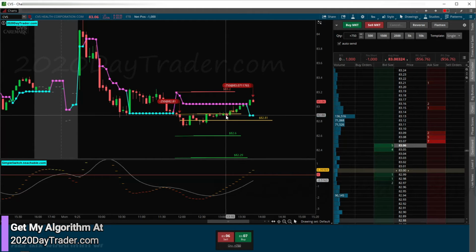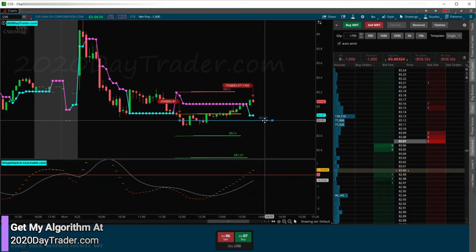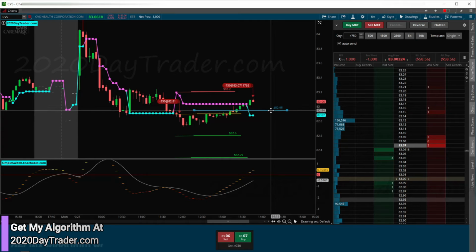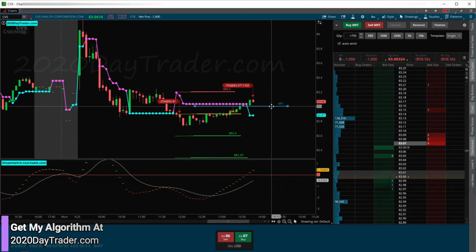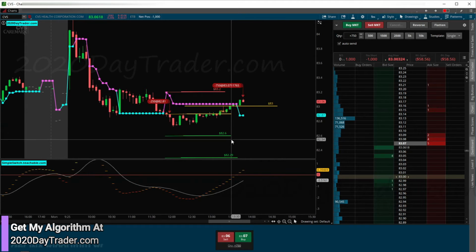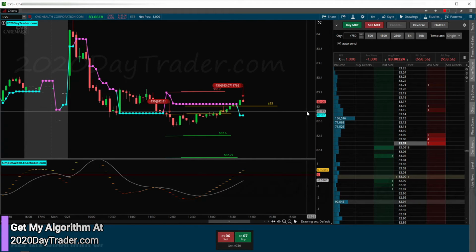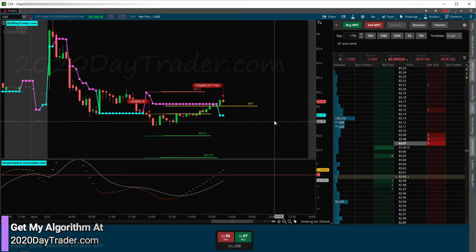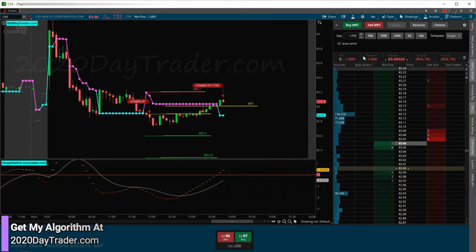So I'm going to go ahead and move my average. What is our average now? $83 even. All right, pretty good average. So we're going to play it from here, looking for this target again. But if we come down back into this area, I'll be looking to trail a stop for the 750 I just added, and then we'll speed bump it if we get to the speed bump territory here.